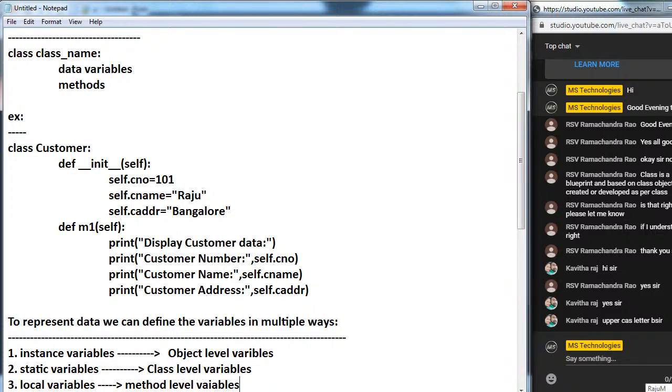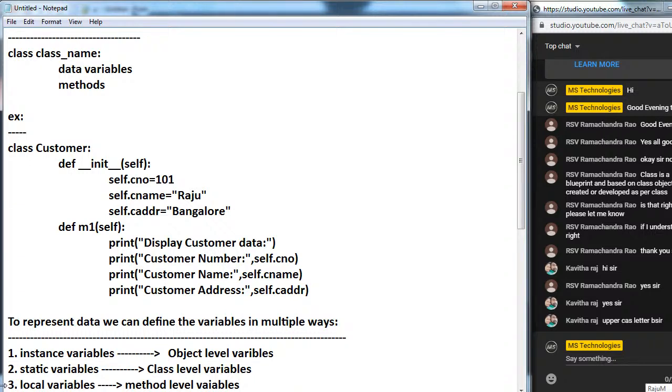Those local variables we can't access from outside of the method. Only within that method can we access those local variables.